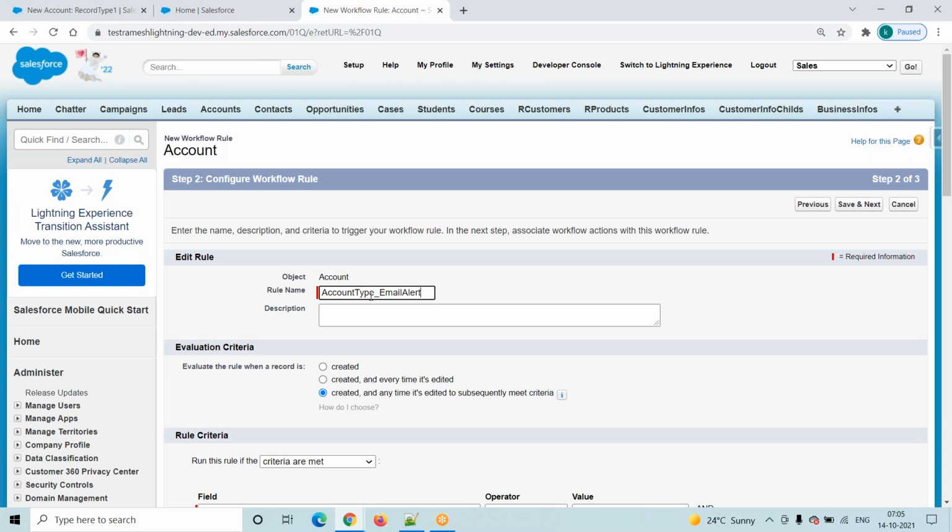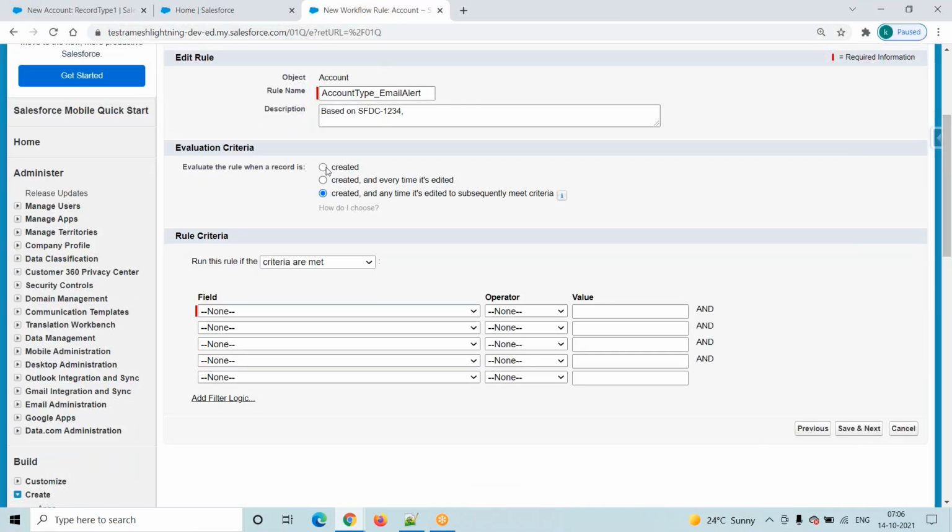There is no logic here; we can provide any name. The description is based on this particular requirement, for which we are creating this workflow rule. And what is your condition? The evaluation criteria is creating a record only, right? The rule criteria is either criteria are met or formula evaluates to true. We will go with criteria are met only.